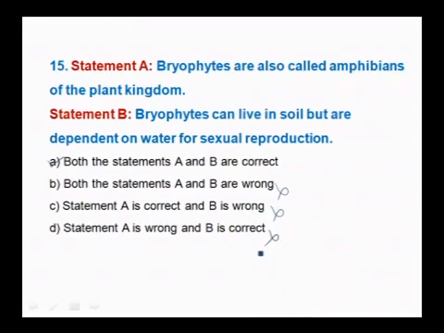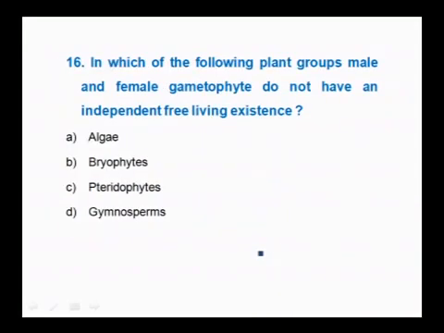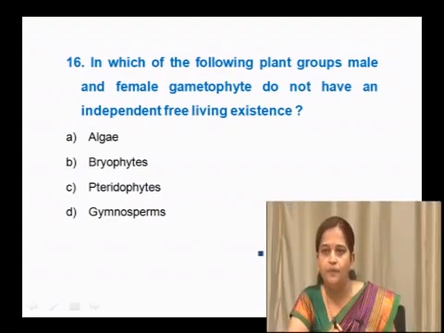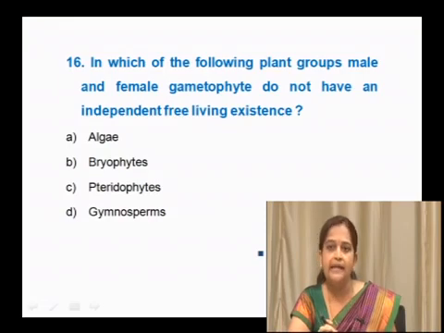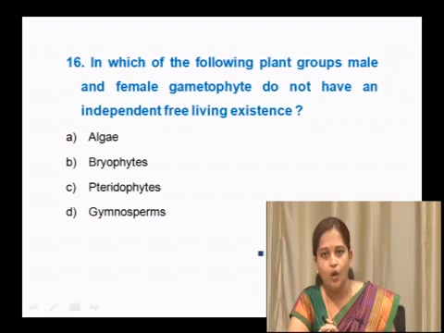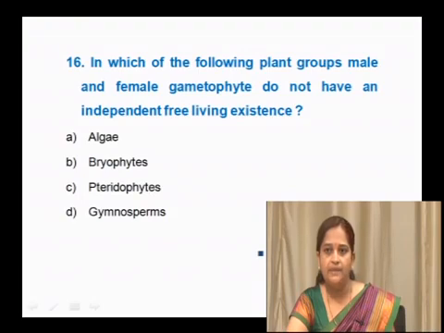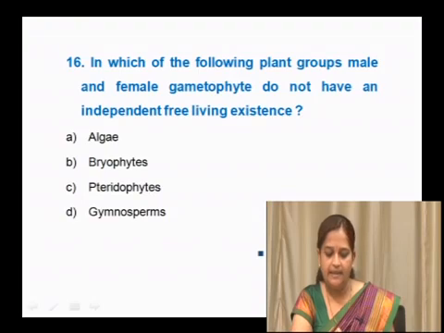So, next we will move to the next question. In which of the following plant groups do male and female gametophytes not have an independent free-living existence? The options are A, algae, B, bryophyte, C, pteridophytes and D, gymnosperms. In algae, what happens here? They have independent existence of gametophyte.